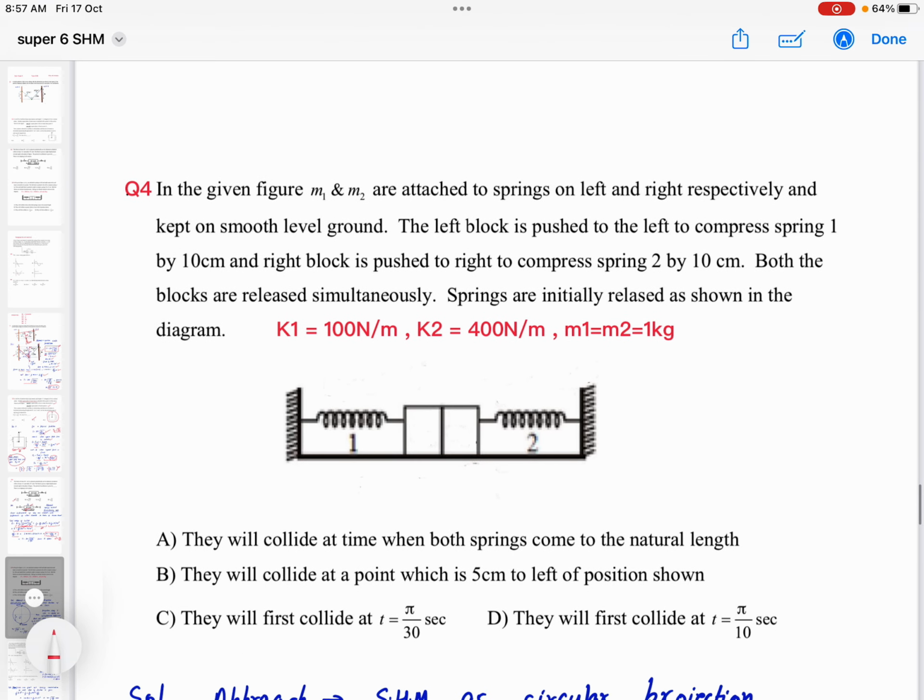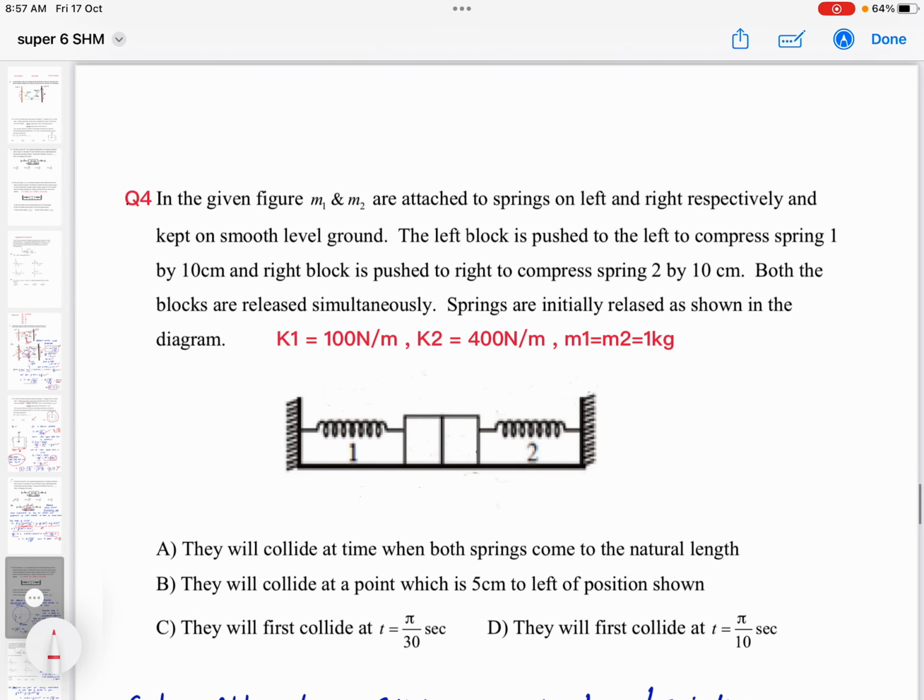Okay, so question number 4. If you see, 2 blocks are there. Initially springs are at natural length, and both are compressed by 10 centimeter, right? So both are compressed by 10 centimeter. It means it is a case of 2 SHMs having the same mean position, and we want the time or position where they will collide.